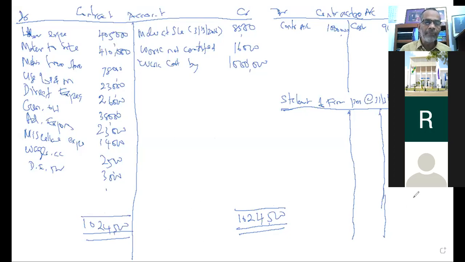You have to find out the gap. Look at the expenditures, minus 405, minus 410, minus 78,000, minus 23,000, 26,000, 38,000, 23,000, 14,000, 2,500, 3,000.